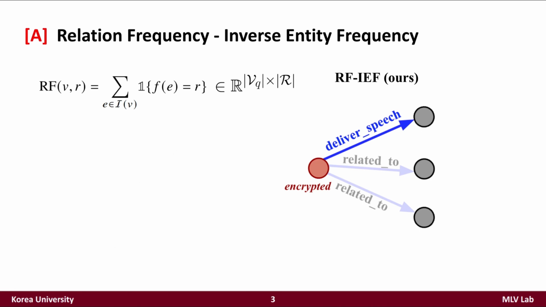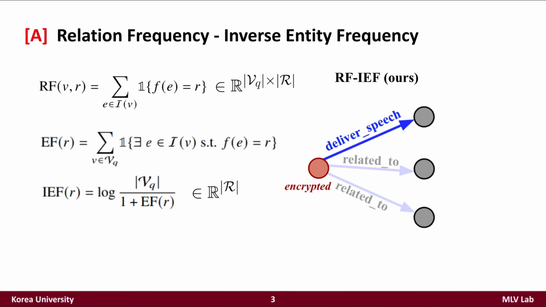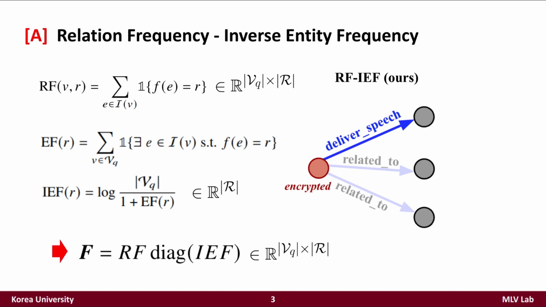So in the example on the right, it will be something like 1 for deliver speech and 2 for the edge type related to. Then we compute the IEF matrix, which is the log of the inverse of the count of nodes that have edge type R in its incident edge set. So these values are computed over all the knowledge subgraphs in the training dataset, incorporating the global statistic of the graph. Then these two matrices are multiplied as follows, resulting in a weight matrix for all nodes in V subscript Q over the relation types in R.